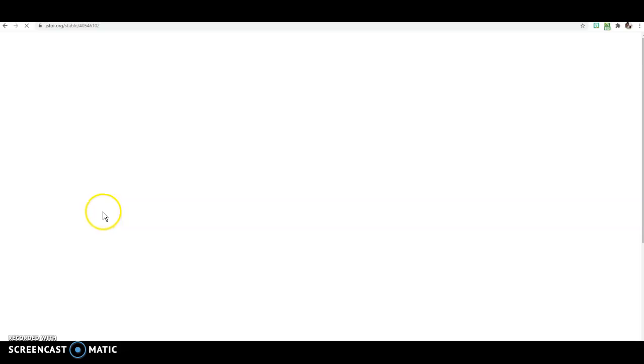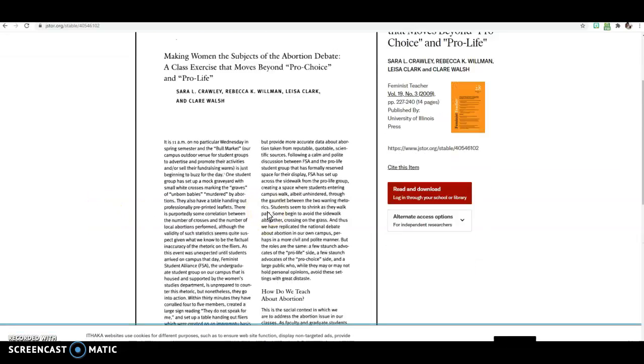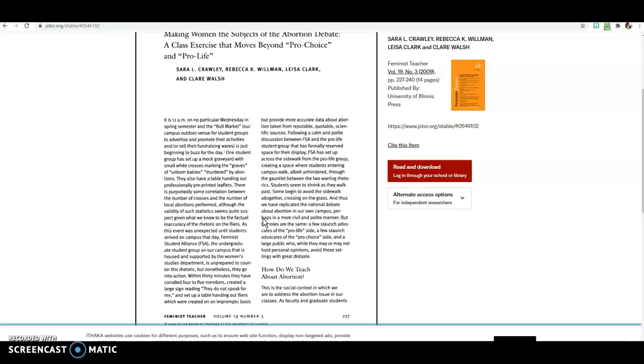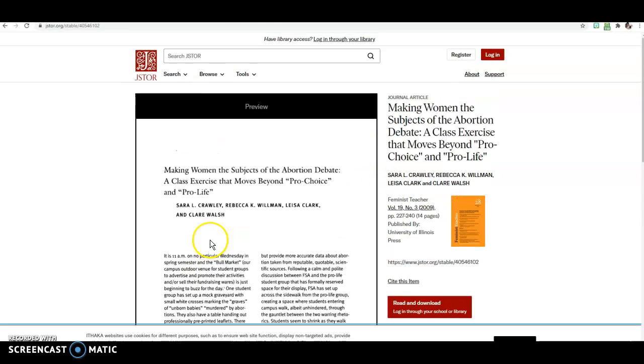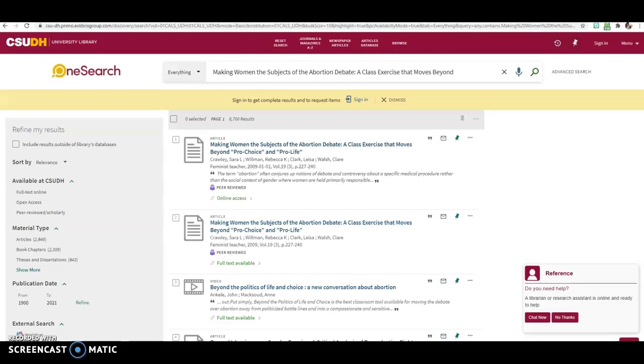Let's say you really like this article, right? You're like, hey, I really like this article. I'm going to choose it. But for some reason, it doesn't let you have the full article. Okay, it says read and download, log in through your school library. Or maybe it only has the first page. Okay, and so that's what you're going to be doing. You're going to go into your CSUDH library database and just copy and paste the title of the article. Okay, put it into your library database and it comes up. So that means that our library has this article.